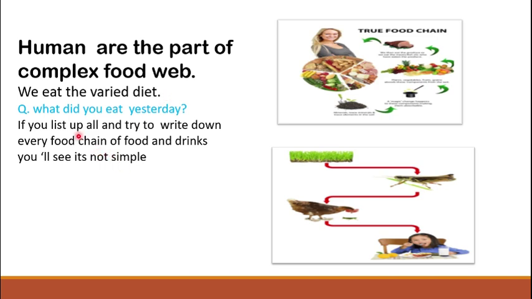Suppose, what did you eat yesterday? If you try to list all and write down the food you eat and then write down the food chain of relevant food and drinks, you will see it's not simple. Don't understand? Look at this example.